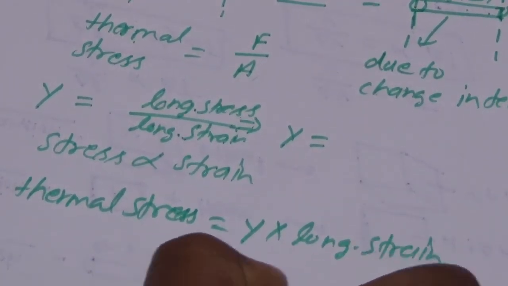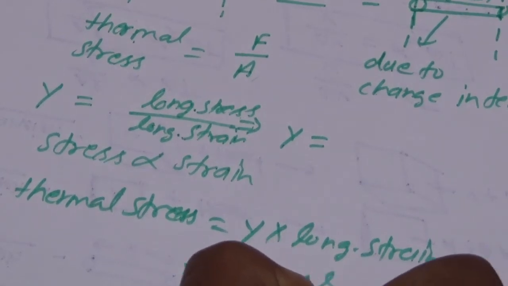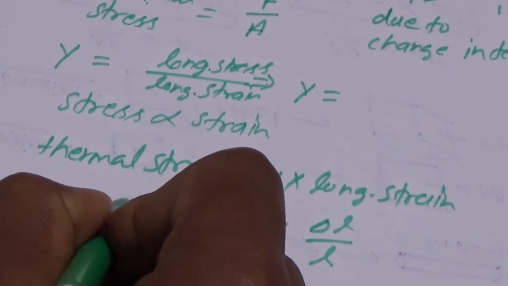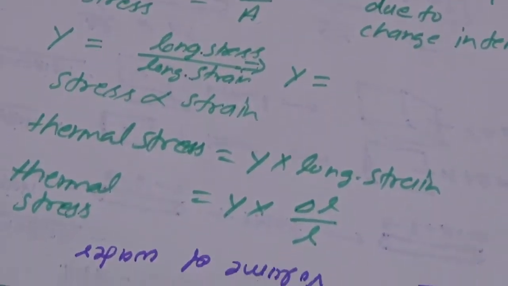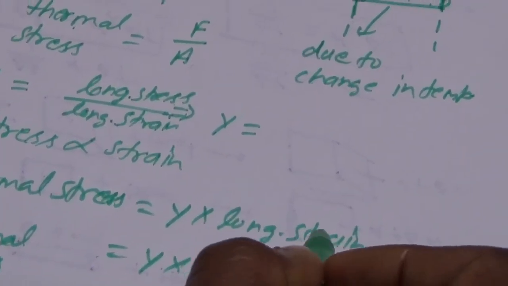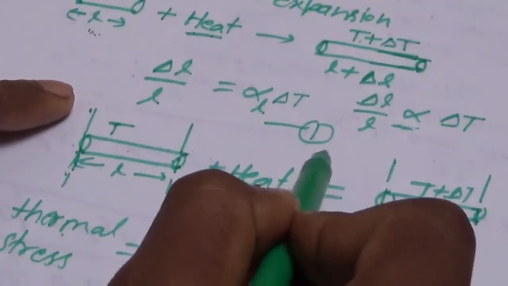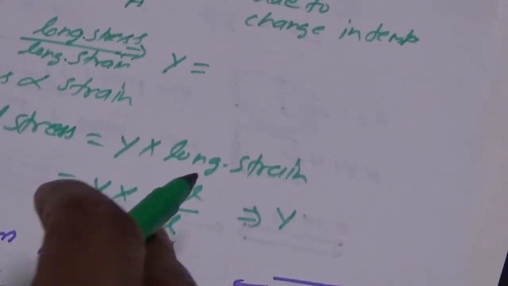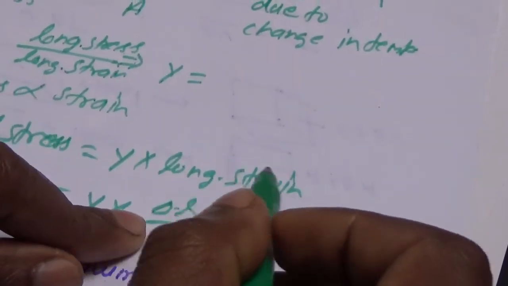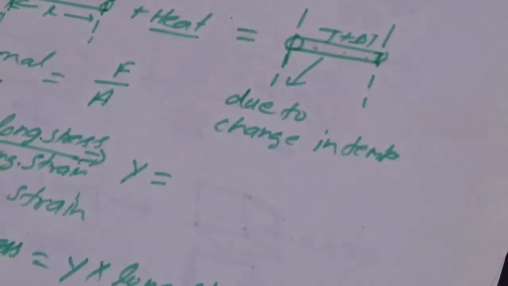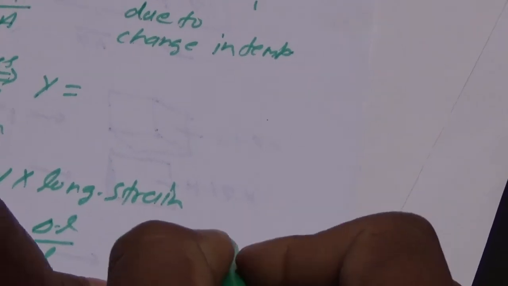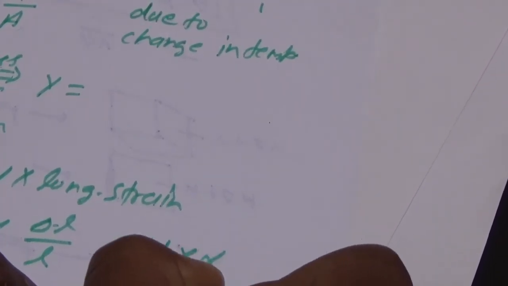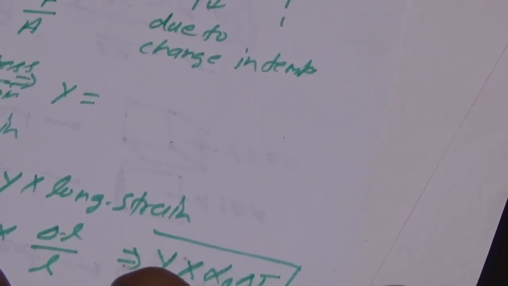Y is the Young modulus, and longitudinal strain will be del L by L. Thermal stress is F by A, or we can say also del F by A. From equation 1, del L by L is equal to alpha L del T. So we can write thermal stress in mathematical form as Y, the Young modulus, times alpha L del T. It is the formula of thermal stress.